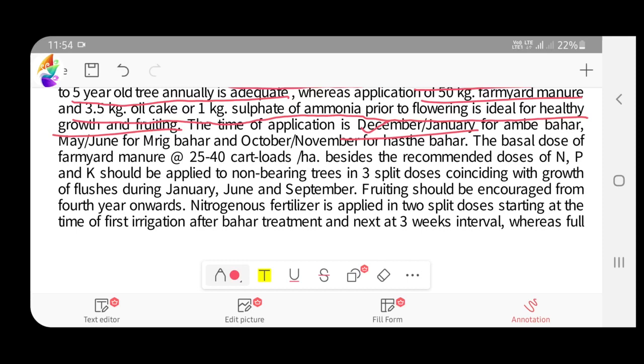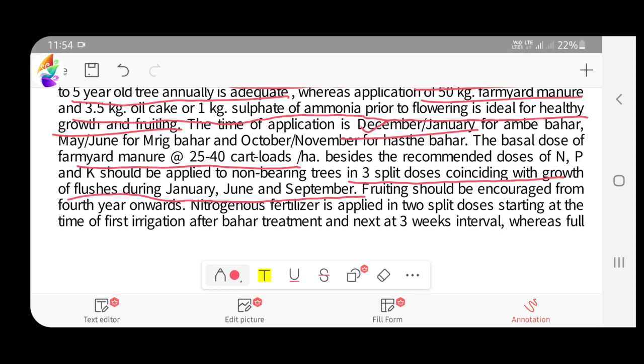During that time you have to apply 25 to 40 loads of FYM, and then 3 split doses coinciding with the flushes of January, June and September. That is the vegetative flushes. We have to give nitrogen, that is NPK, in 3 split doses.